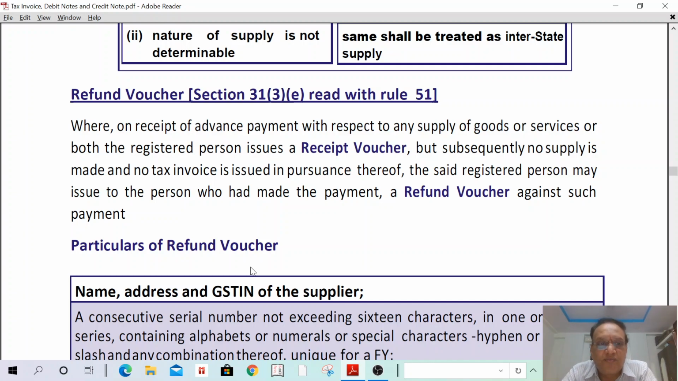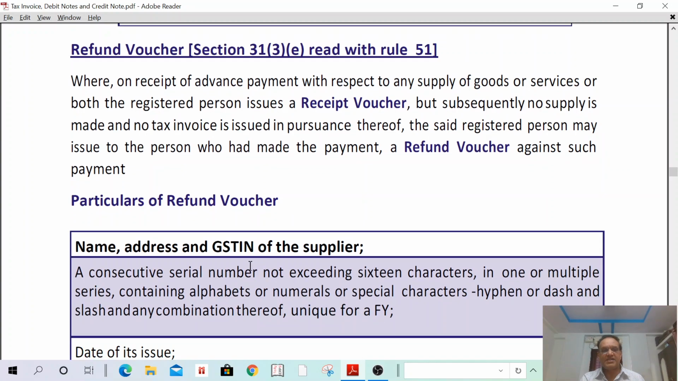I can read now. Where on receipt of advance payment with respect to any supply of goods or services or both the registered person issues a receipt voucher, but subsequently no supply is made and no tax invoice is issued, the said registered person may issue to the person who had made the payment a refund voucher against such payment. Okay? The same they have mentioned here.